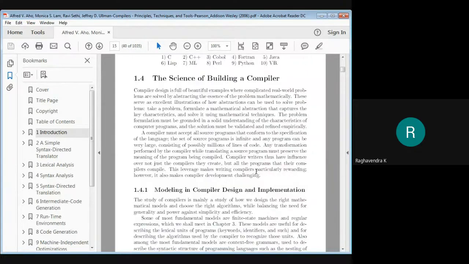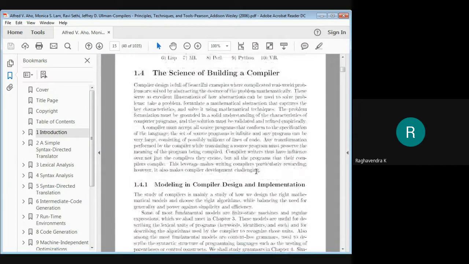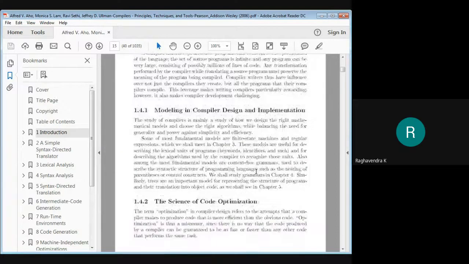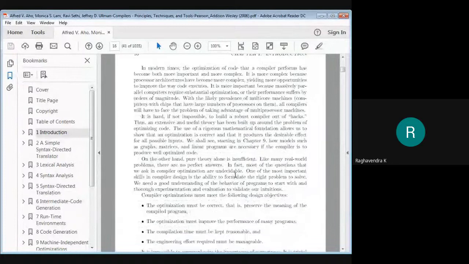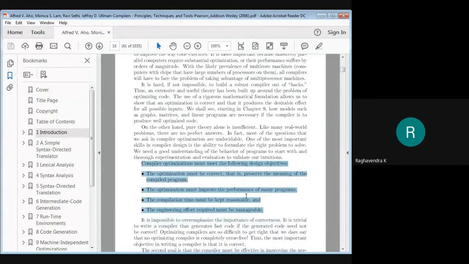When we discussed the science of building a compiler, we discussed what models are supposed to be used and why optimization becomes essential. So the models that are used are finite state machines, regular expressions, and context-free grammars. And when we perform optimization, we do it with the following design objectives. It should be correct.